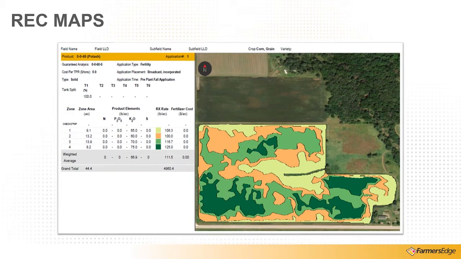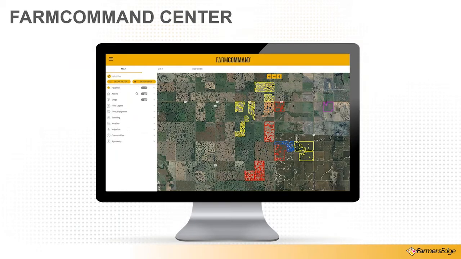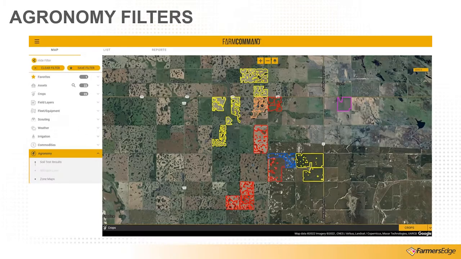But as we look at these, they're just individual layers on individual pieces of paper on individual fields. That's all well and good, but it doesn't really help you see the forest through the trees. We have a tool here at Farmer's Edge that can help get a different angle on this. With FarmCommand Center, we have added another filter. It's called our Agronomy Filter.